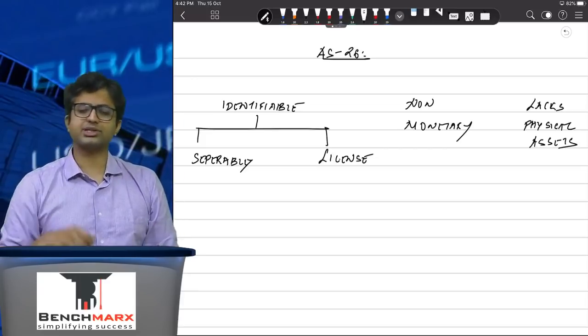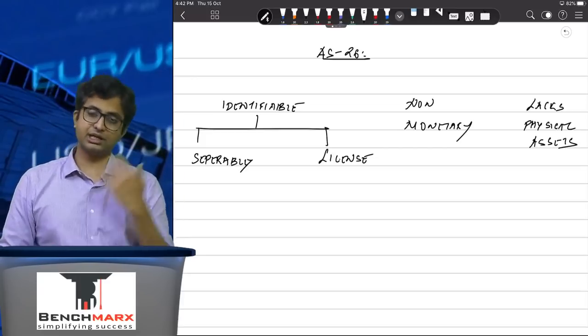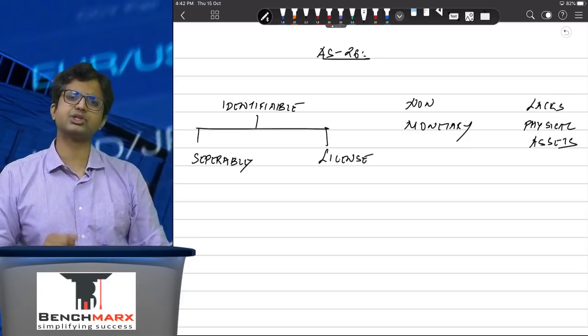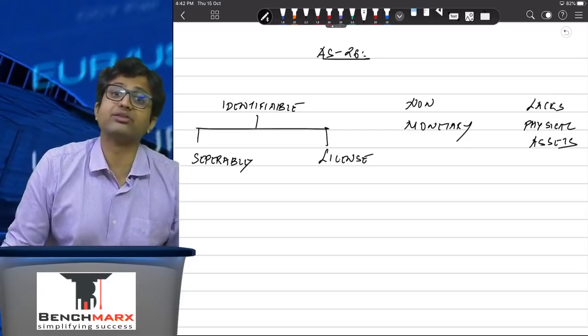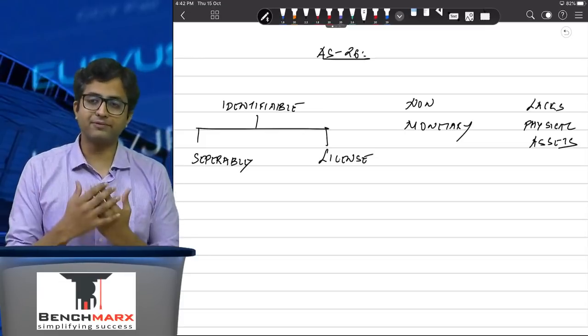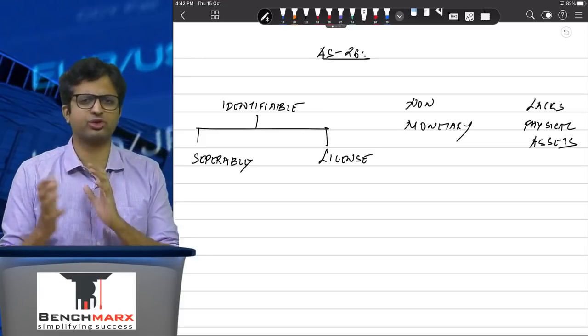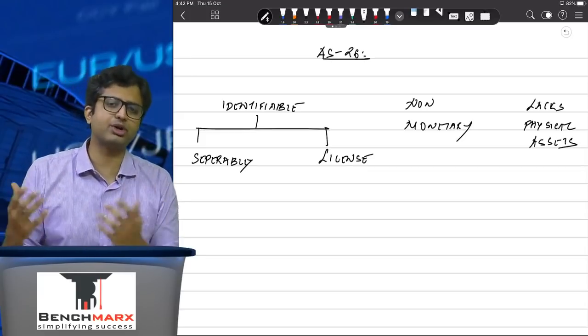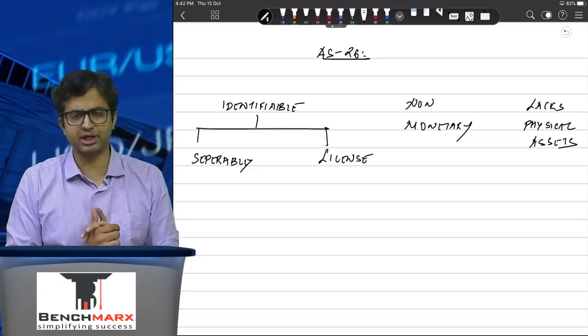Can you show intangible assets in your books of accounts? Well, yes, if they give future economic benefits, they fulfill these criteria, and their cost is measurable. For a lot of self-generated items, their cost may not be measurable, like brands, etc. If they are not measurable, then you cannot show it separately in the balance sheet.